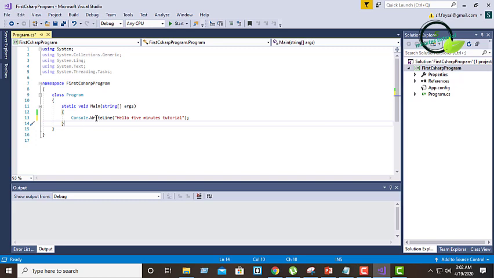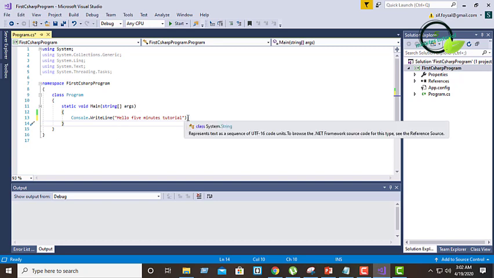Console.WriteLine is used for printing anything in the console panel. I want to print "Hello 5 minutes tutorial" in my console panel. So I have written "Hello 5 minutes tutorial".